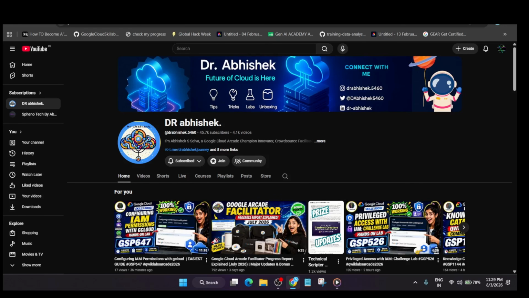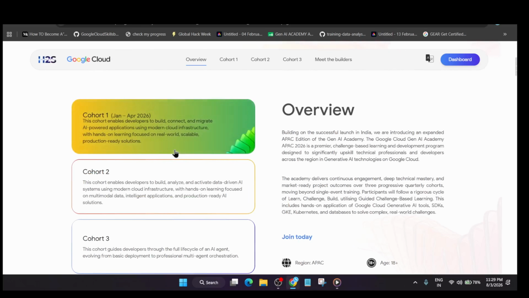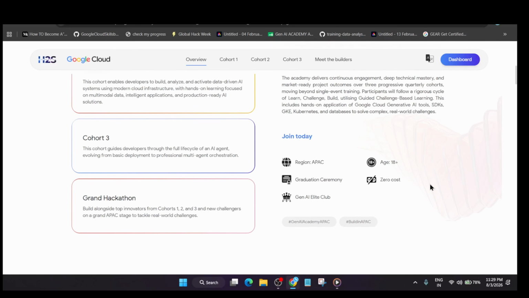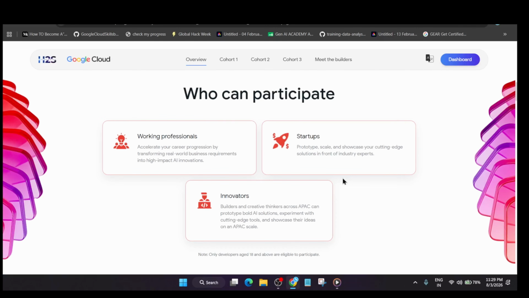Coming over here directly to the program page, first of all, before participating in any program, we must know the benefit of the program. So GENAI Academy APAC Edition is open for the APAC region. If you're from different countries which fall under Asia Pacific, you can apply for this opportunity. Age requirement is 18 plus and it is completely free of cost. Now here, who can apply for this opportunity? Whether you're a working professional, student, startup founder or innovator, you can apply for this opportunity at no cost.